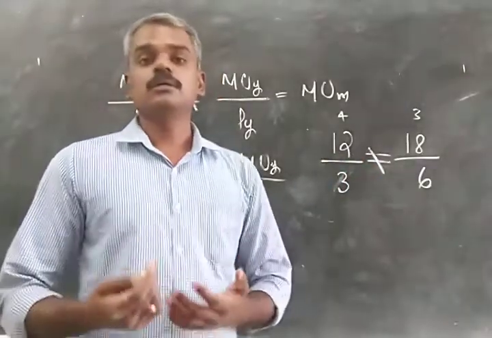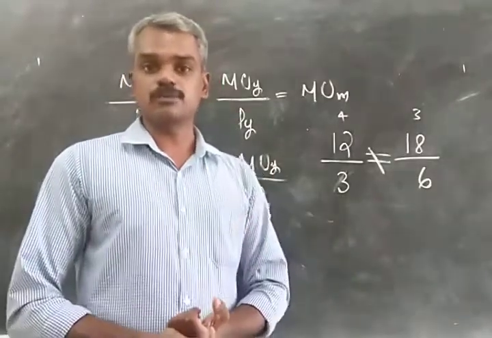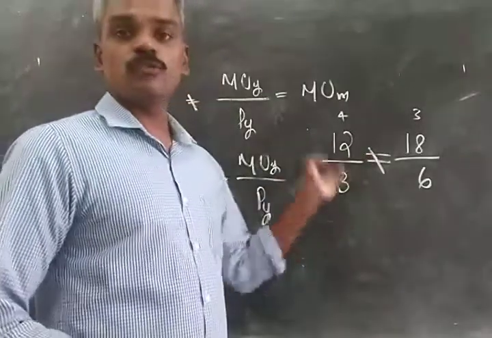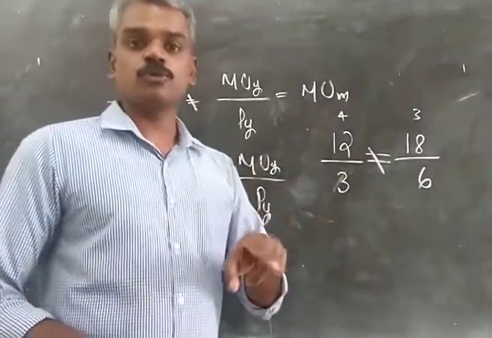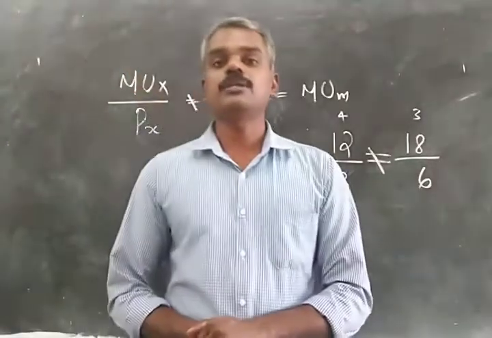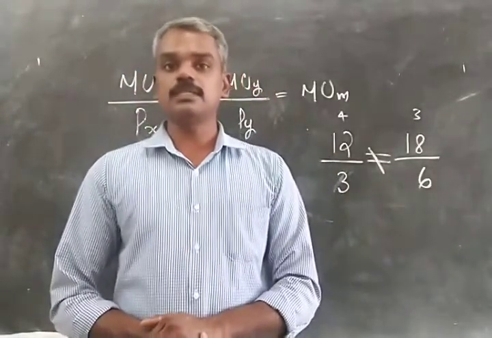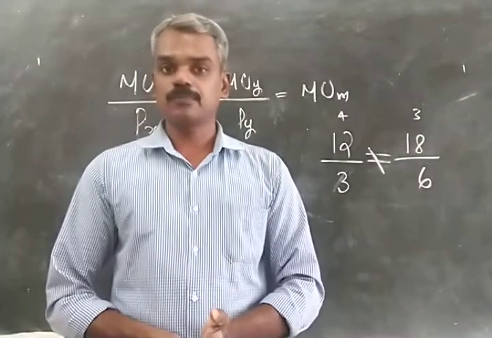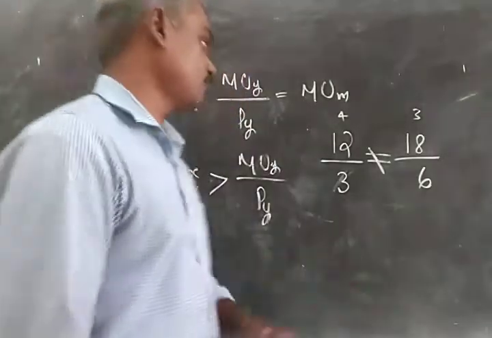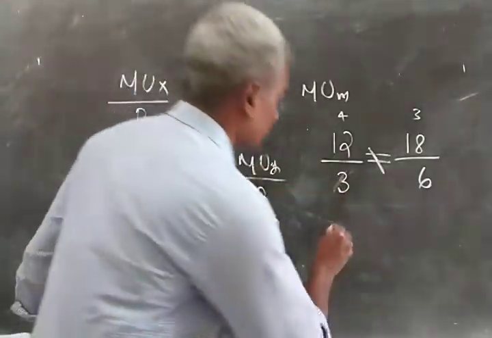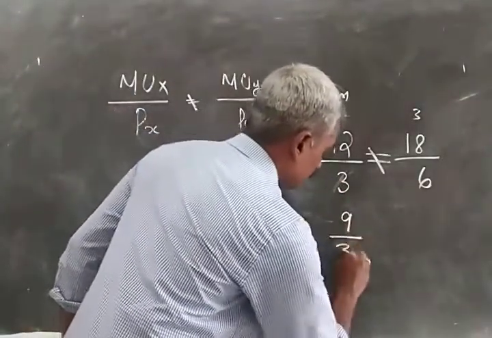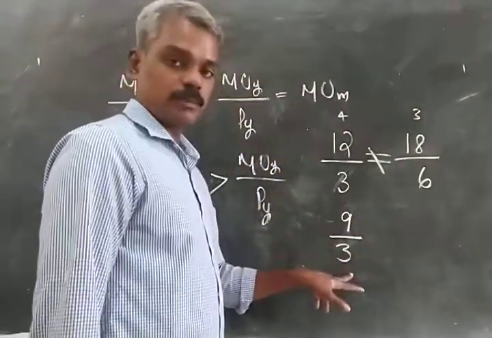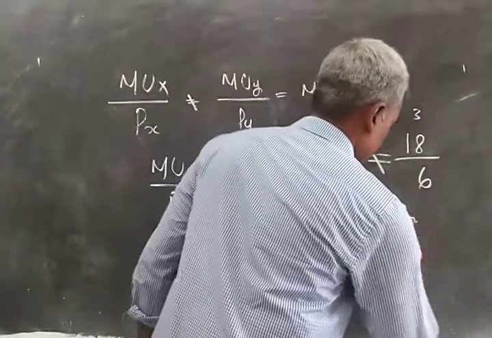Suppose the consumer increases the consumption of commodity X so that its marginal utility falls. Suppose the consumer decides to consume one more unit of X. When one more unit of X is consumed, the law of diminishing marginal utility says that the additional utility derived by the consumer will fall. So from 12, marginal utility of X falls probably to 9. We have a ratio MUX by P of X, 9 by 3, equal to 3, which is equal to 18 by 6.